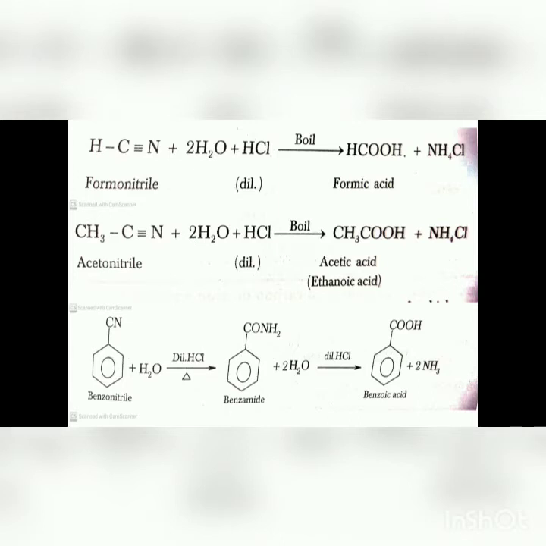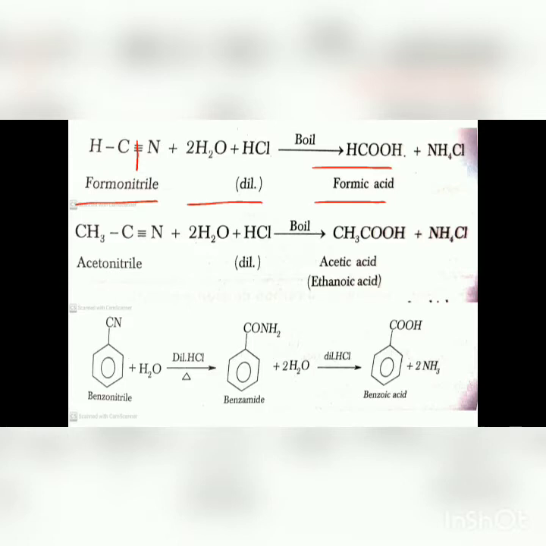Now the first example is the formation of formic acid from formonitrile. When formonitrile undergoes acid hydrolysis using dilute HCl, it gives formic acid. In this case, the carbon-nitrogen triple bond compound is converted into formic acid, but before that there is formation of formaldehyde.